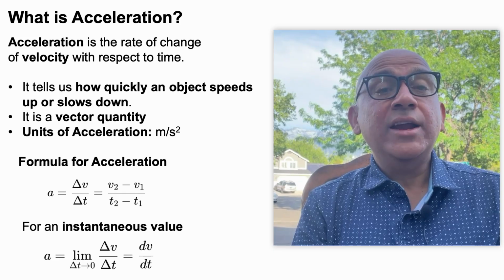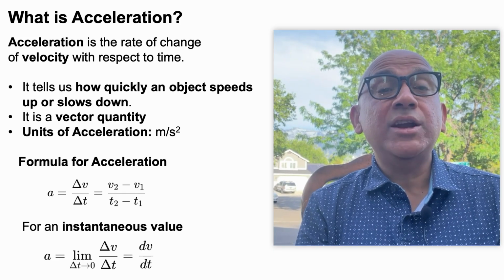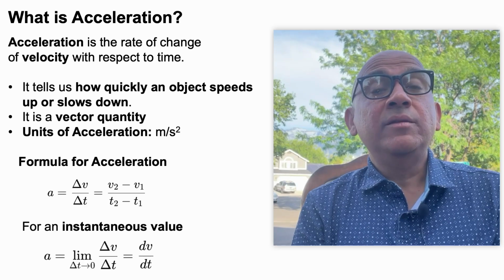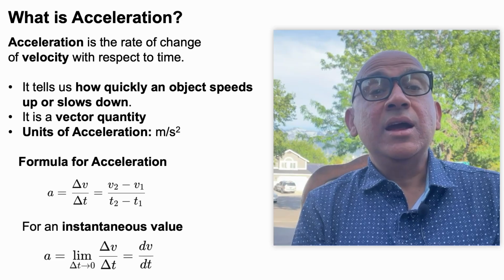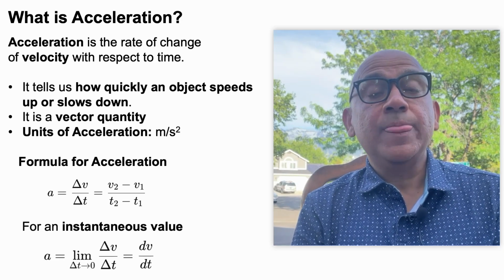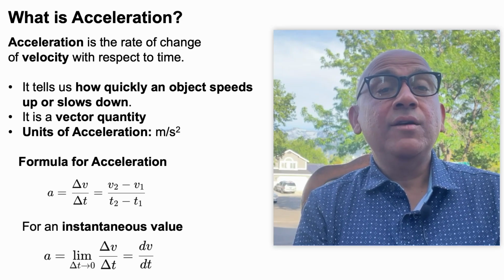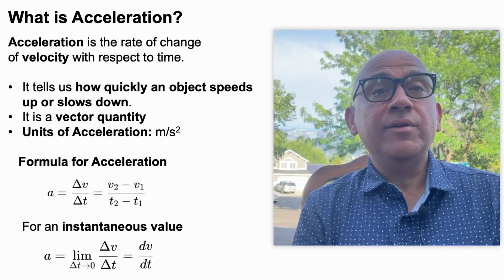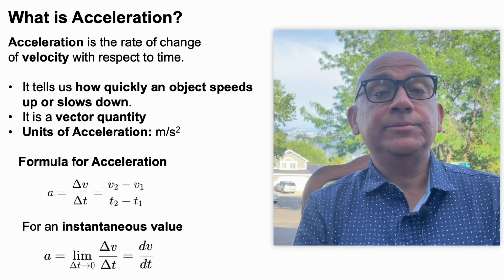And if you want to find the instantaneous value, because acceleration also can be different at different periods of time, then you should calculate delta v by delta t in the limit of time delta t tending to 0. So, this again basically will be the slope of the v versus t graph, which we will study in later slides here.